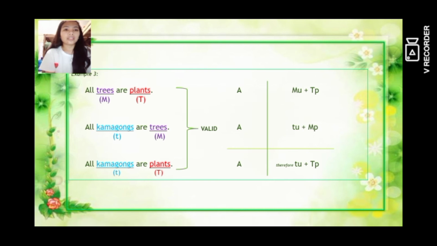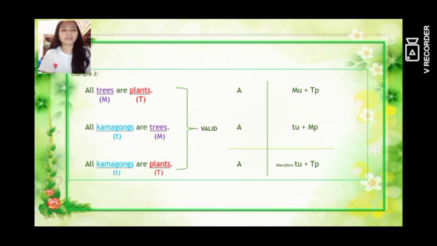Then M stands for the middle term, U is universal, plus because our signifier all is positive, then P stands for the major term, and P stands for predicate.